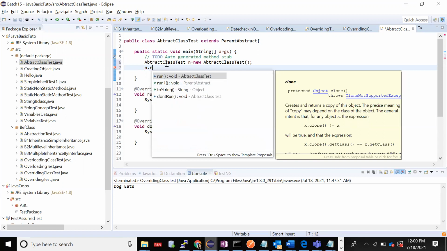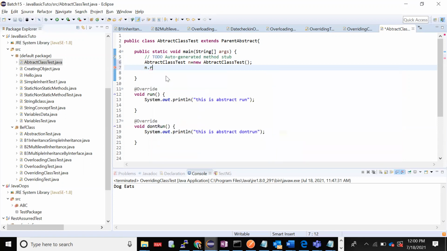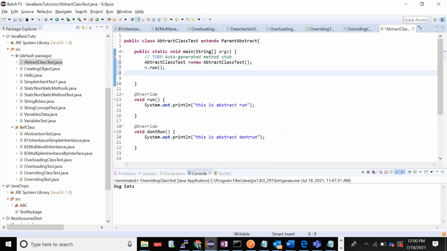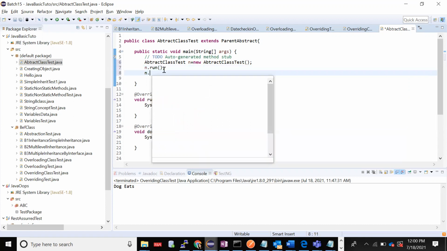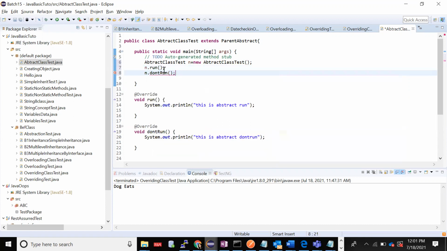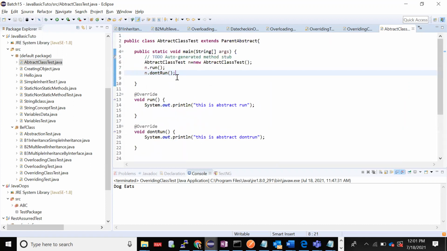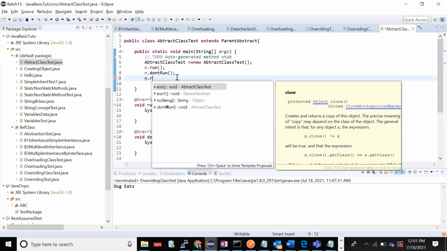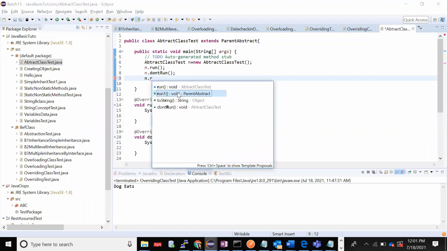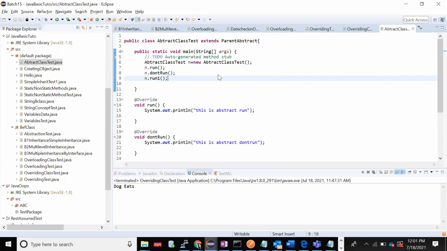I'll call the run method first, run one. Done. In the same way, I can call n dot don't run also, and I can call this method also, n dot run one. Just execute and see.